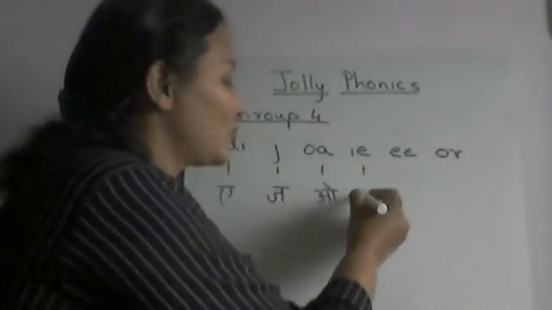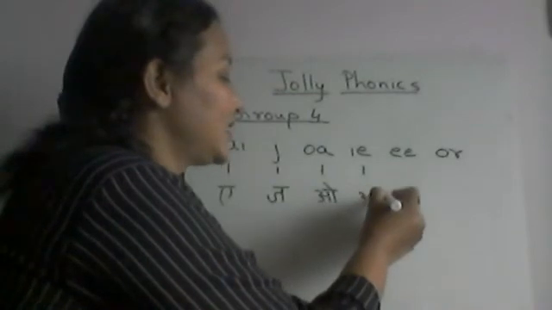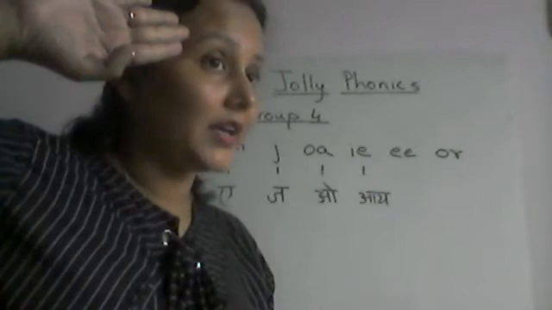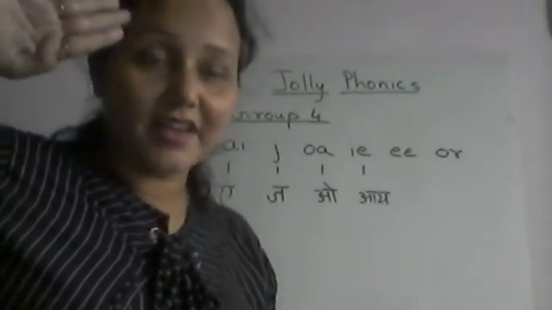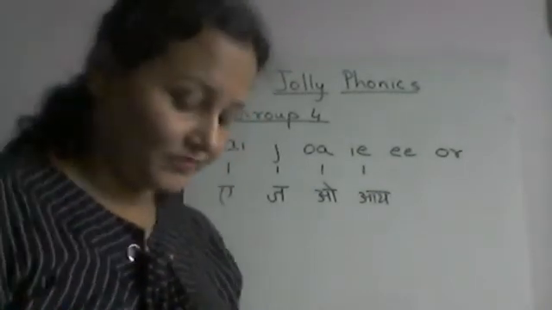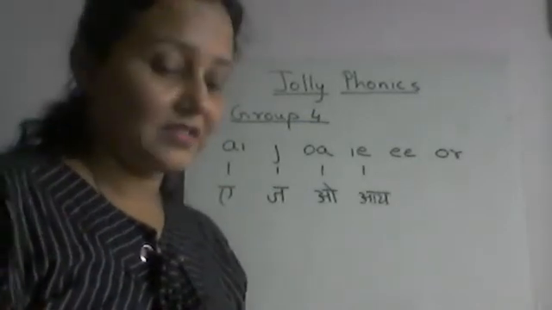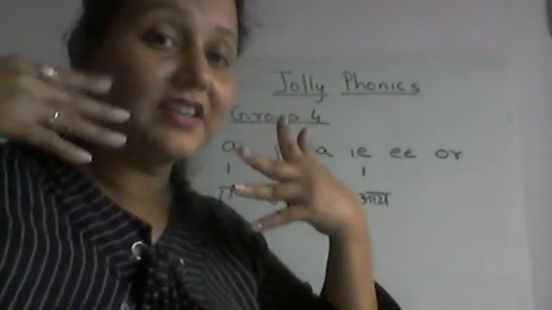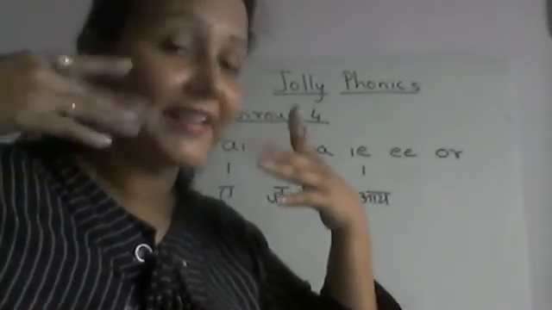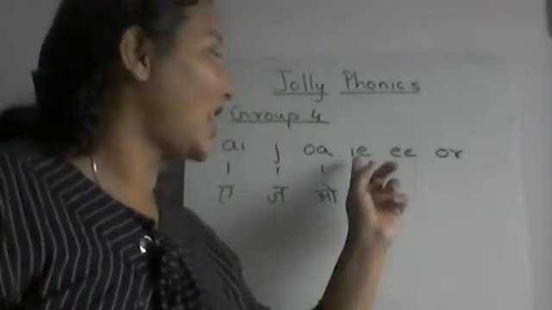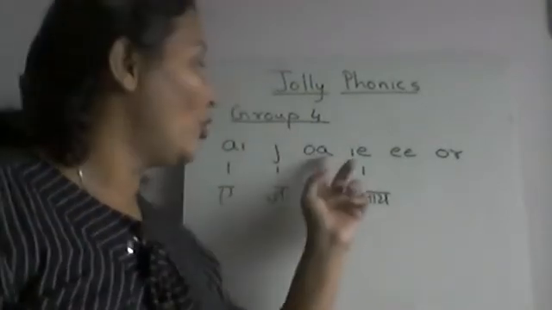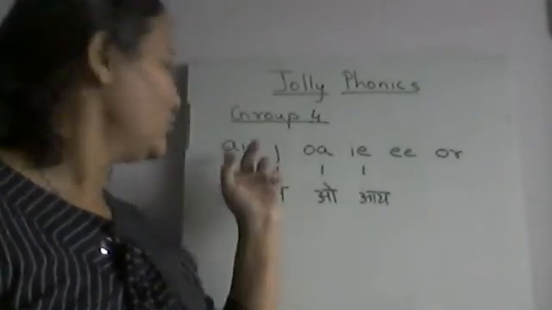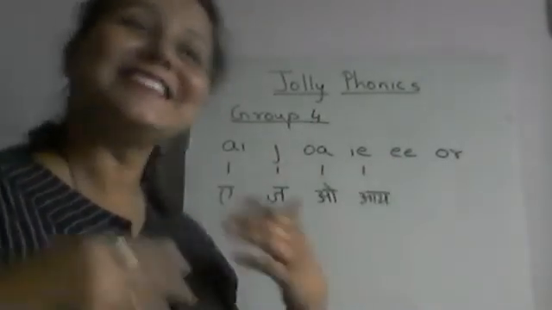The first one will talk. So the sound of IE is I. I, I, I. The sound of I was E when we were learning the first group, remember? But here, this I will sound as I. O will sound as O. A will sound as A. And E will sound as E.